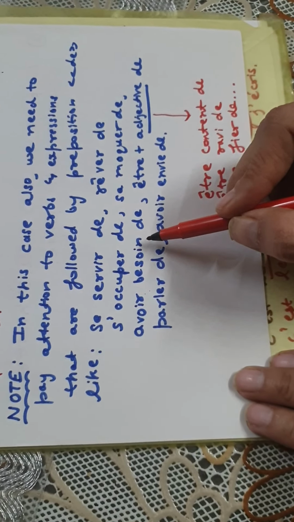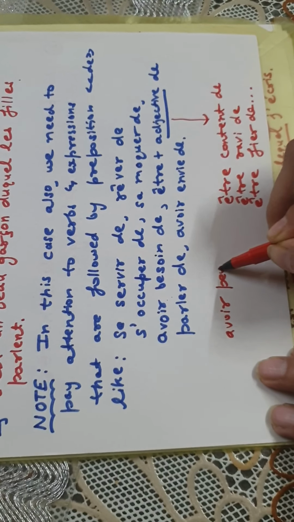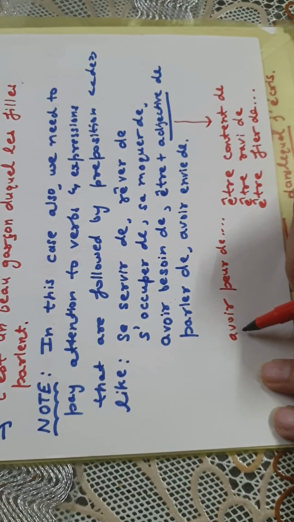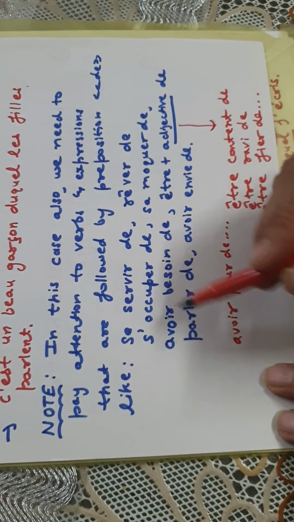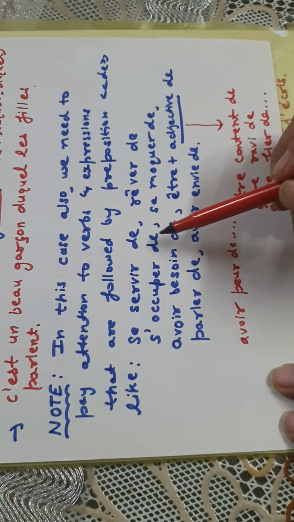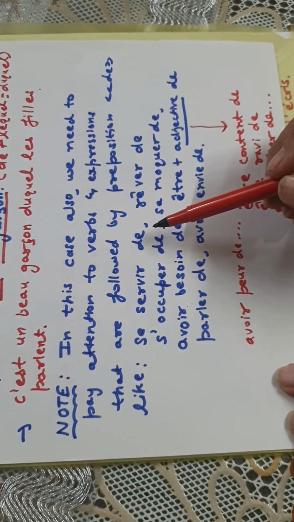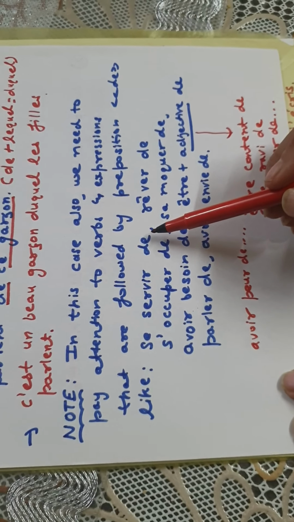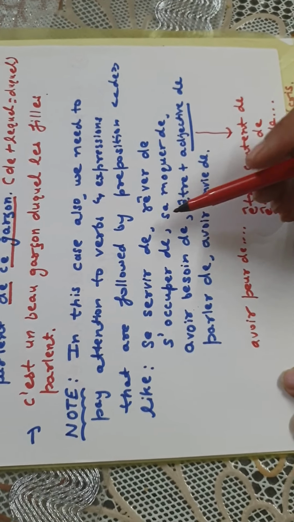Like avoir besoin de, we have another expression, avoir peur de, to be afraid of something, to have fear of something. So after all these expressions with verbs, you can see that they are followed by the preposition de. So when they are used in a sentence and you have to use a pronom relatif composé, you have to do the contraction of the preposition de with the pronom interrogatif lequel.